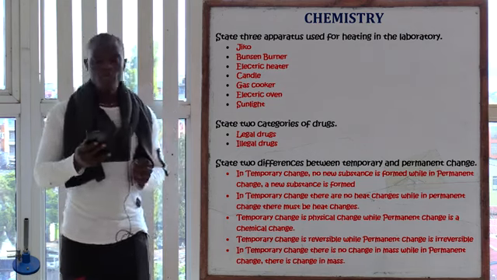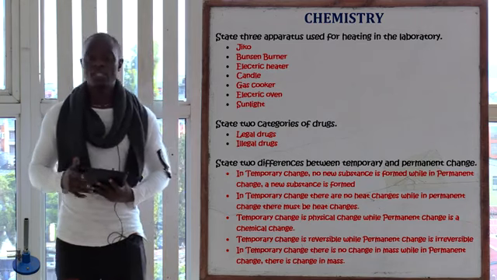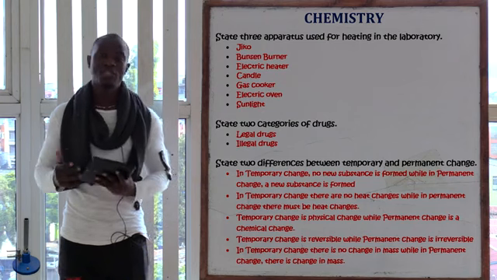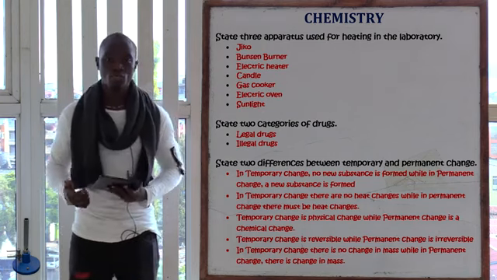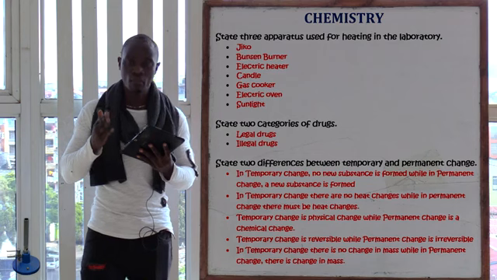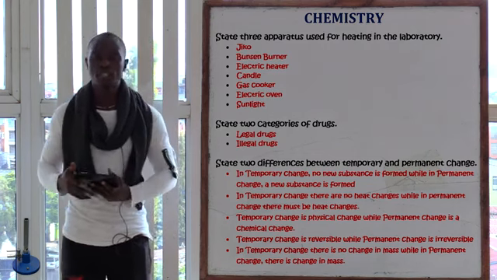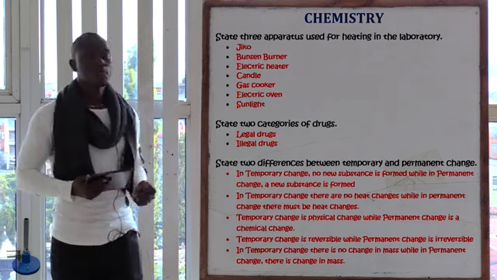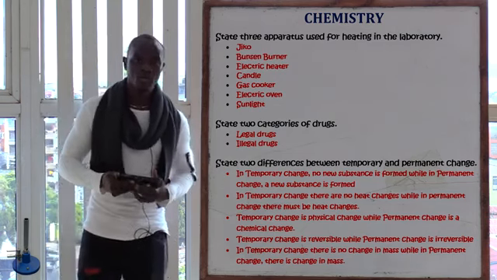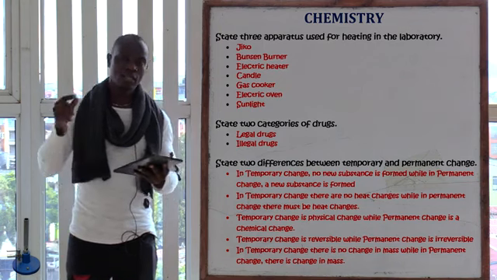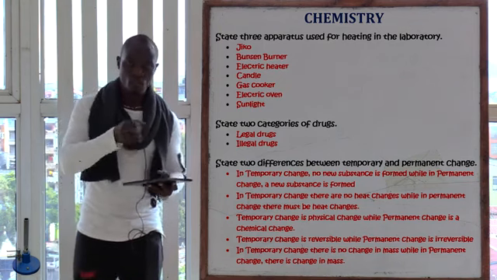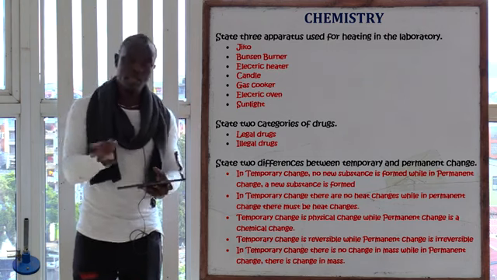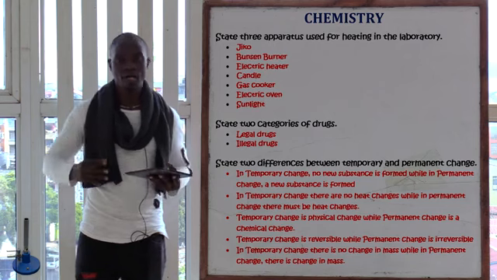So take note. Temporary change is a physical change, while permanent change is a chemical change, which mostly involves the mixture of different chemicals in order to bring the product. We see that temporary changes are reversible. It means that if you mix maize and beans to form githeri, it is reversible. You can remove the beans and the maize and remain with maize only and beans.